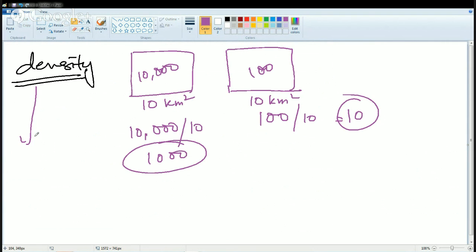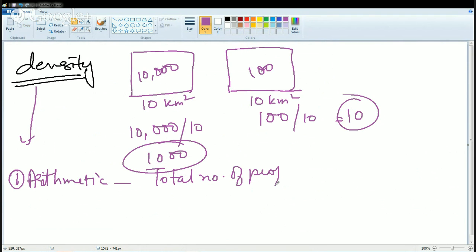When we talk about density, we classify density based on three parameters. First is the arithmetic density. Arithmetic density is technically the total number of people lying on the total land.